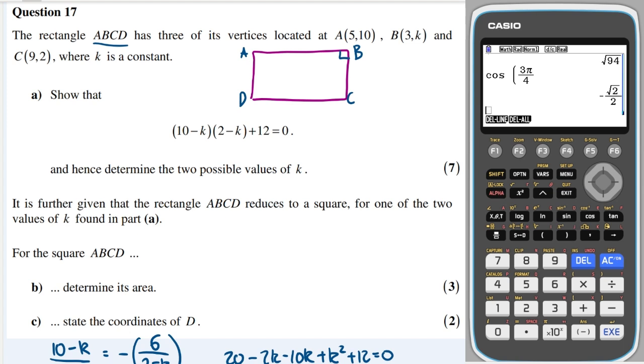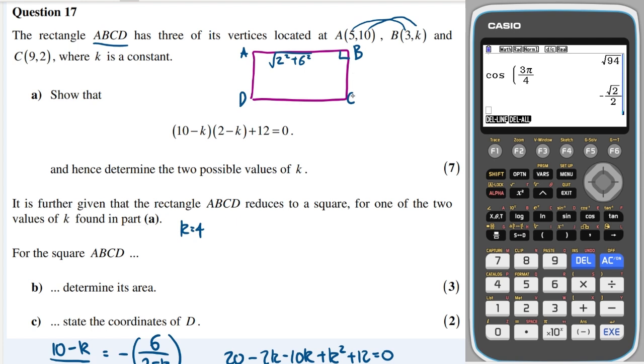Okay, so let's just assume that k equals 4. Try that. And if k was equal to 4, the distance from A to B would be the change in the x's, which will be 2, and the change in the y's, which will be 6. So it'll be 2 squared plus 6 squared, square rooted.